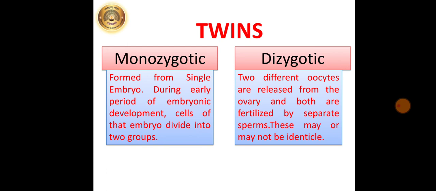Such twins are genetically different and may be of the same or different gender. Either they may be two boys or two girls or one boy and one girl. Just mark all these things from your textbook also.